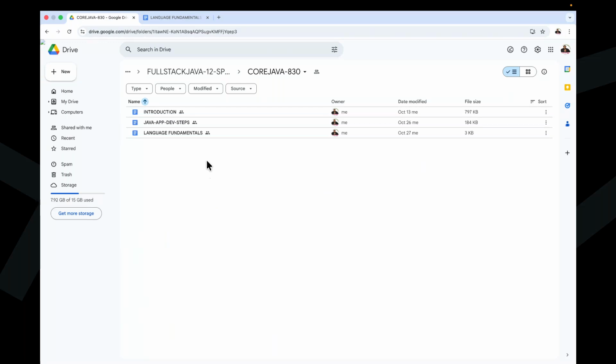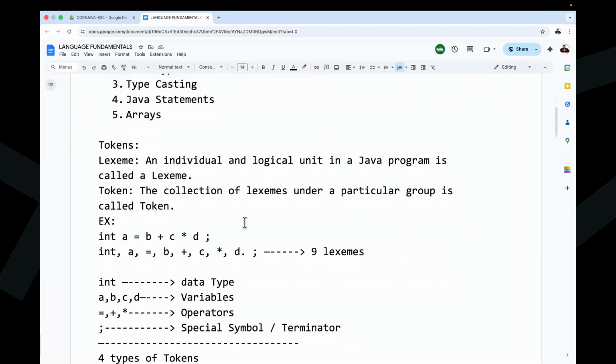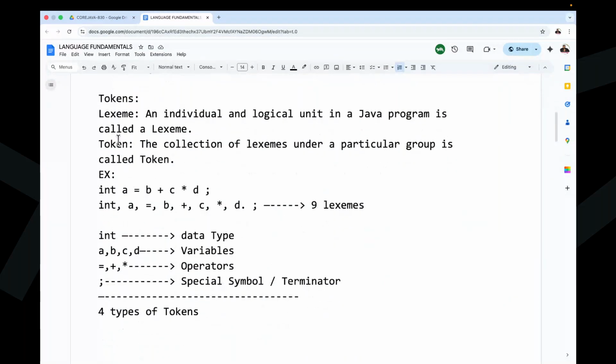Okay. All right, now let's move to the point here. What are the various building blocks of language fundamentals? Tokens, data types, typecasting, Java statements, and arrays. Okay. Now the tokens part we started. First we understood lexeme. An individual logical unit in a Java program is called a lexeme. Token: the collection of lexemes under a particular group is called a token.